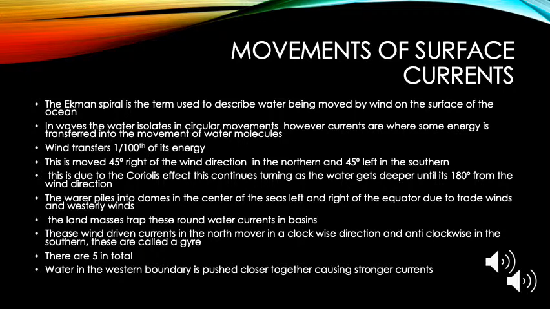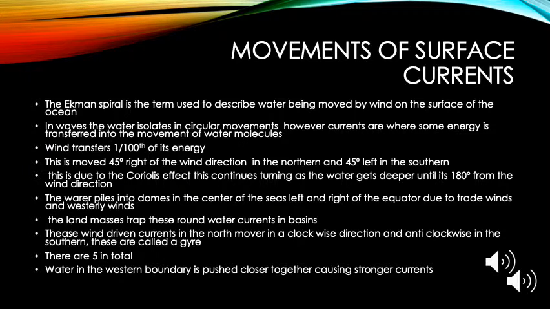As wind affects the water, it's worked out that roughly 1 in 100th of its energy is used to push water in forward motion. This water is moved at 45 degrees right of the wind direction in the northern hemisphere and 45 degrees left in the southern. This is due to the Coriolis effect, which we have previously talked about. The effect continues turning as the water gets deeper until it's eventually 180 degrees from the wind direction.